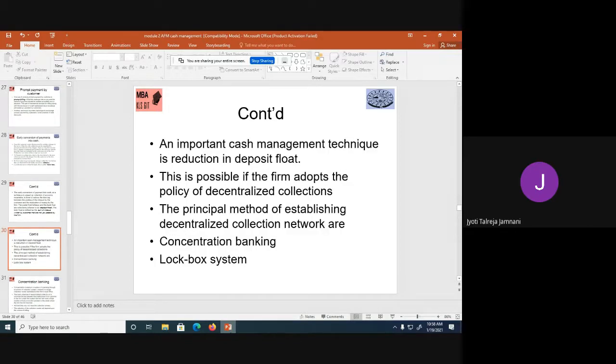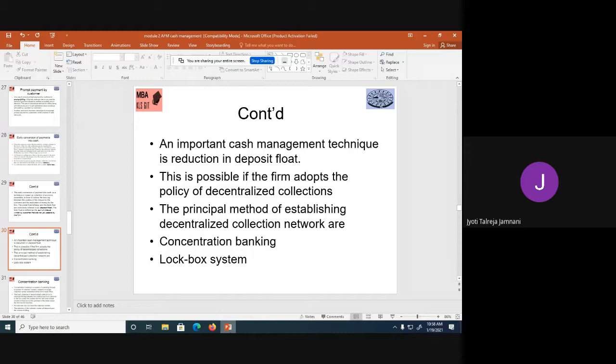An important cash management technique is reduction in deposit float. And what is deposit float? I'll repeat it. It is the sum total of postal float, time taken by the post, lethargy, time taken by the accountant, and bank float, time taken by the bank. All three put together is deposit float, and we need to reduce this. This is possible if the firm adopts a policy of decentralized collection.